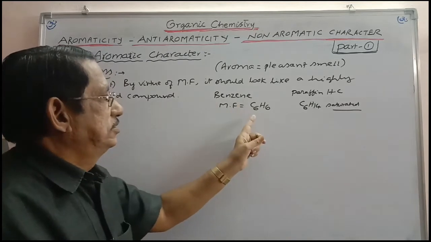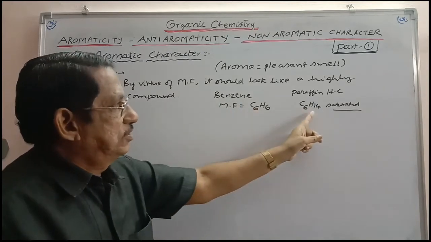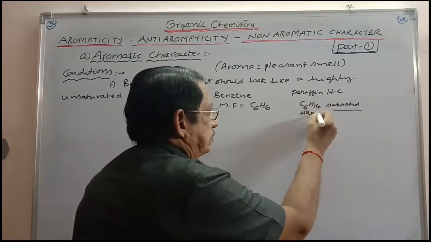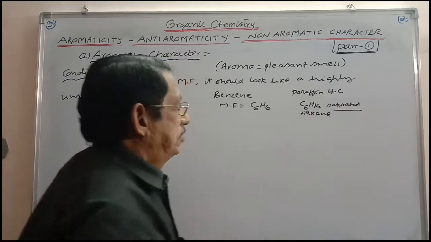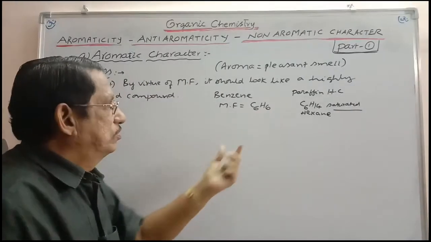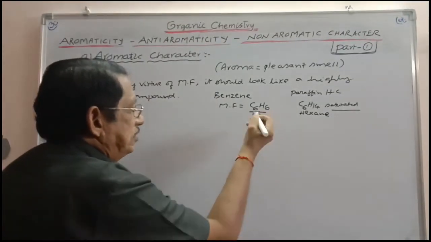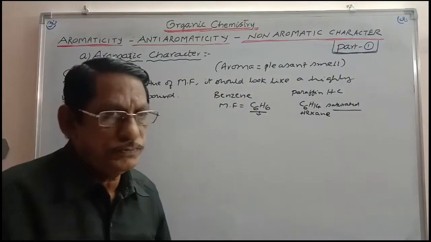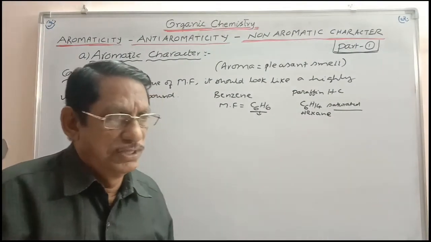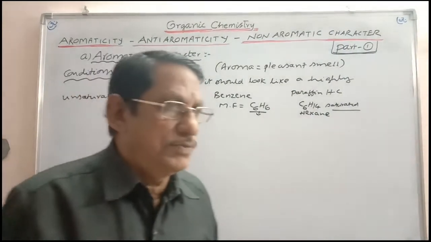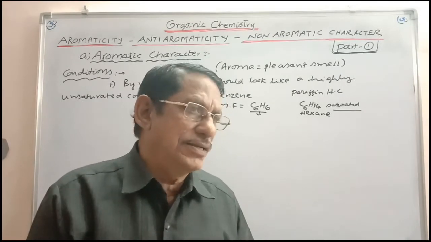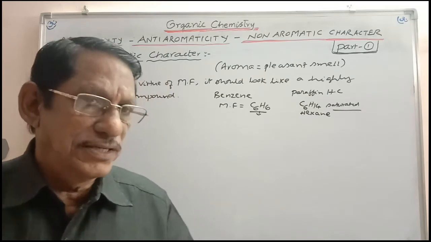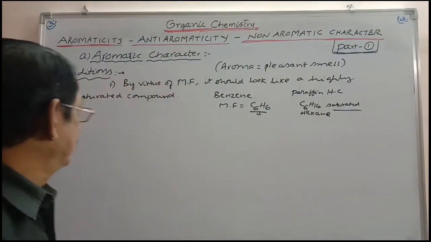So here in this case of benzene, if you observe the molecular formula with the molecular formula of hexane, this is hexane, which is having 6 carbons. Number of hydrogens are very much less. So, by virtue of the molecular formula, it is looking like a highly unsaturated compound. That is true. First, you can take any compound and compare this paraffin hydrocarbon, corresponding paraffin hydrocarbon. If it is looking like unsaturated compound, highly unsaturated compound, then you can attribute the aromatic character to it. First condition.